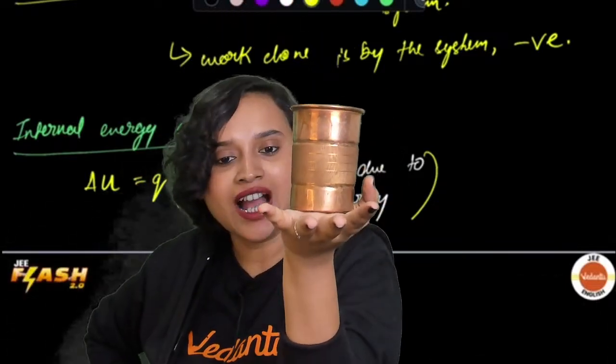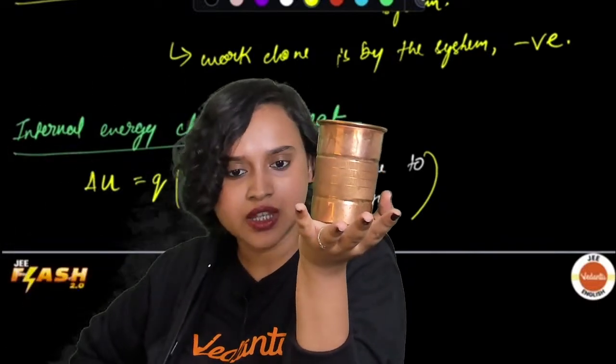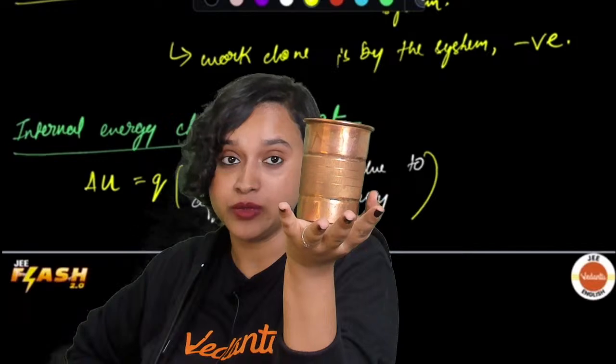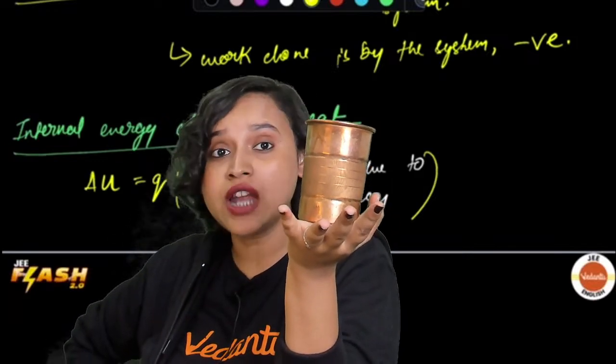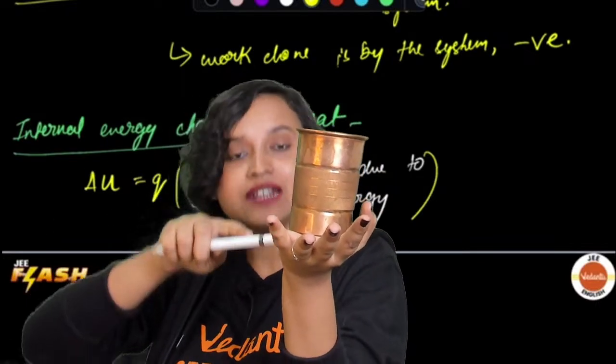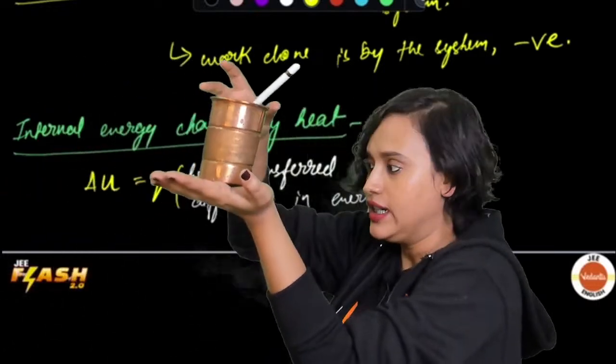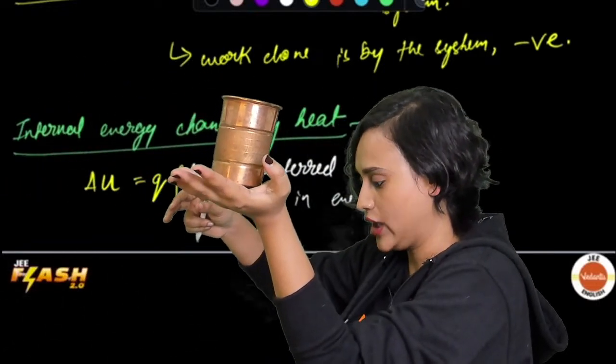Now what if I have a reservoir where I have temperature which is equal to T2 and this is at constant volume? Now what will happen? So this particular glass has a temperature which is T1, and if I say that I have kept the whole of this in a reservoir, this is my reservoir, okay?